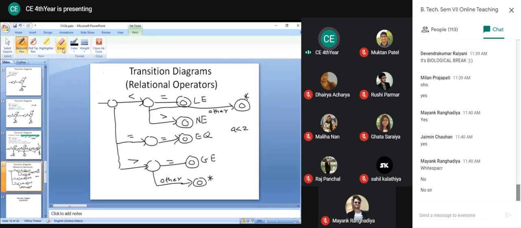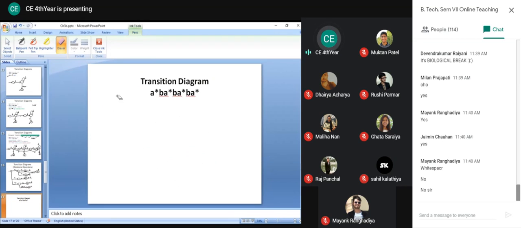But if there is only one symbol like this, then you have to consider it this way. So for only less than and only greater than, you have to put this other. And for the relational operator we are using double equal to as per the C language. In some books you will find only one such thing.